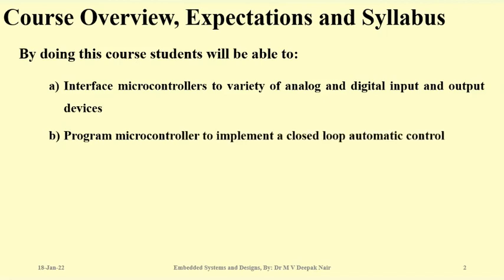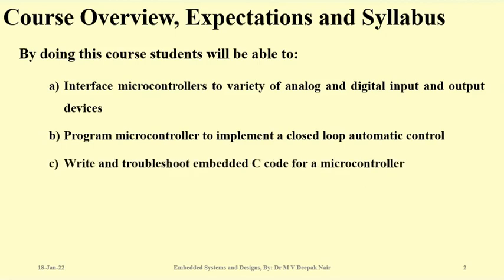Second, you will be able to program a microcontroller and implement closed loop kind of automation control. Closed loop means feedback kind of thing: check this system, if it has achieved that target, no, okay, again check this system, and keep on checking until we have reached that particular control or level. This kind of feedback system we can design using the things that we will cover in this course.